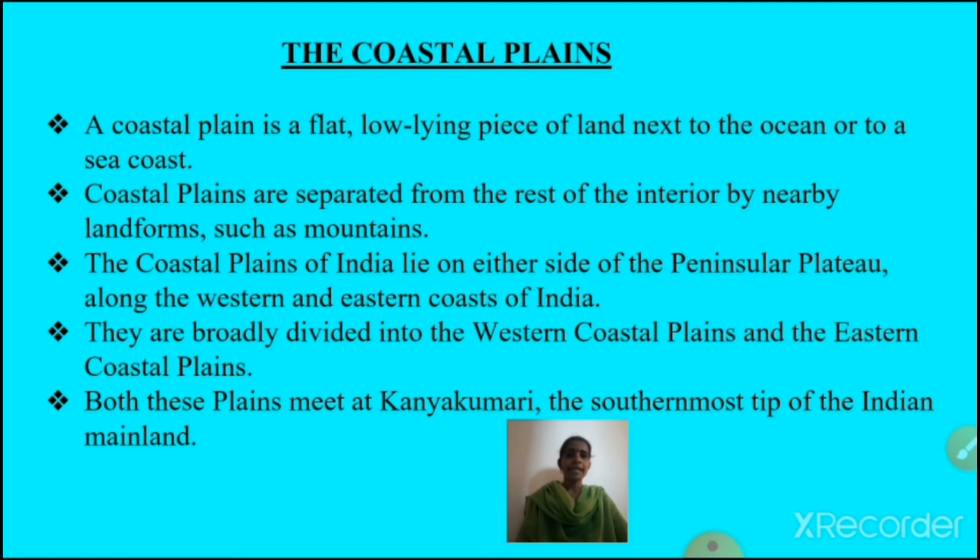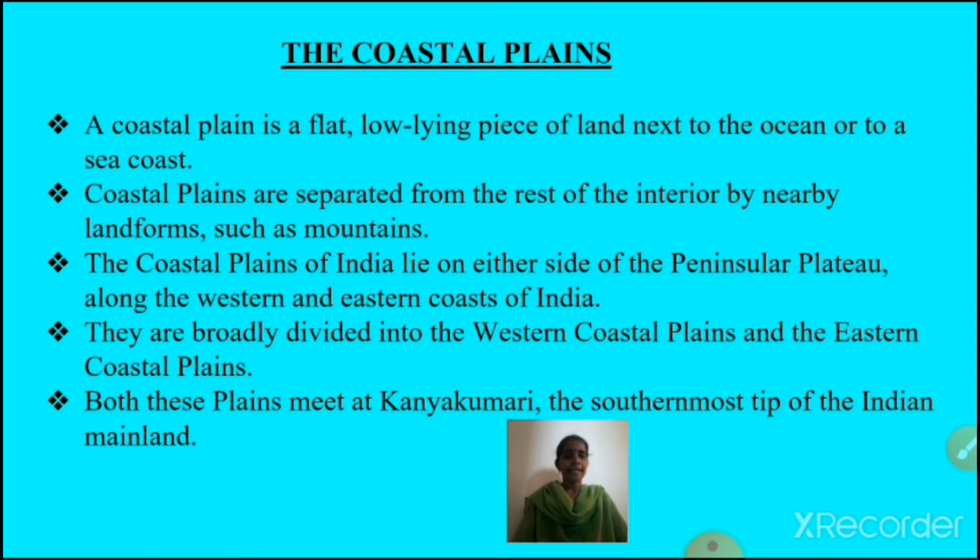The coastal plains of India lie on either side of the peninsular plateau, or Deccan plateau, or southern plateau, which is in triangle shape, along the western and eastern coasts of India. They are broadly divided into the western coastal plains and the eastern coastal plains.